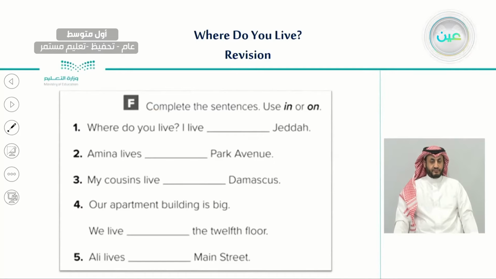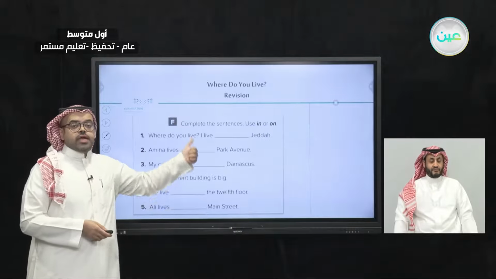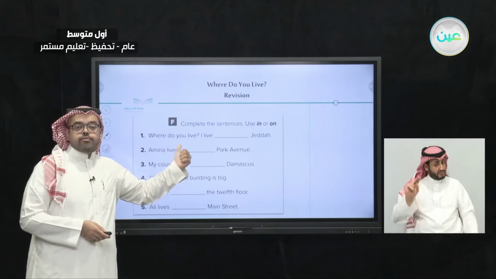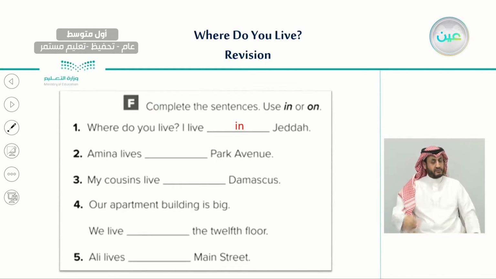The first one says, where do you live? Someone asked, where do you live? And the answer was, I live blank Jeddah. So what would we say here? Do we say, I live in Jeddah or I live on Jeddah? Very good. Yes, here we would say, I live in, because we use in for cities.